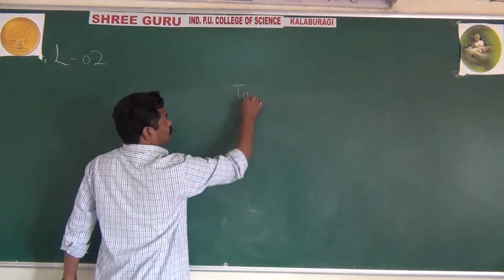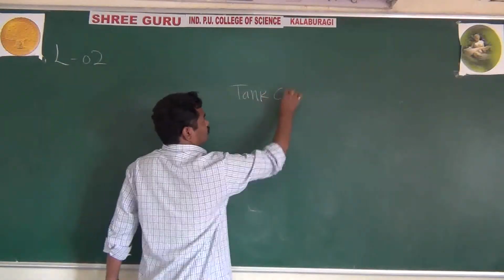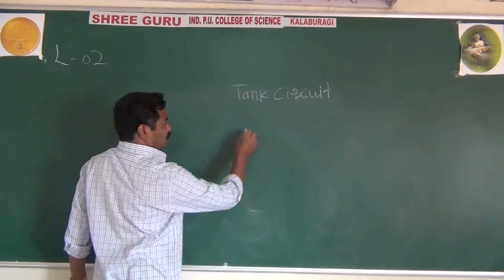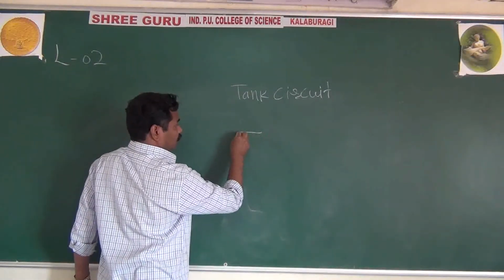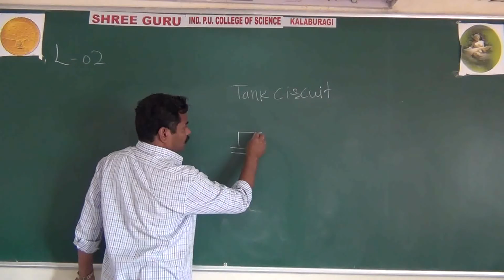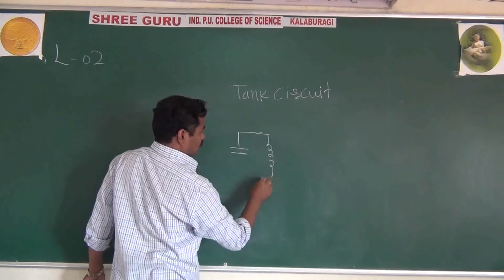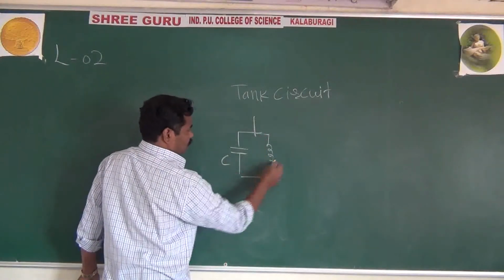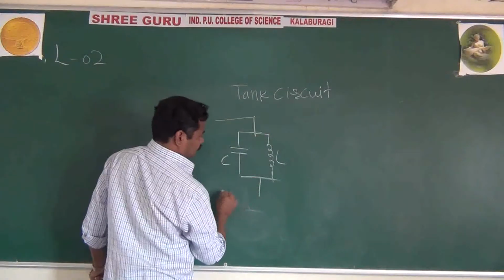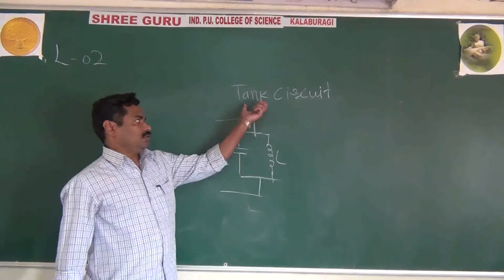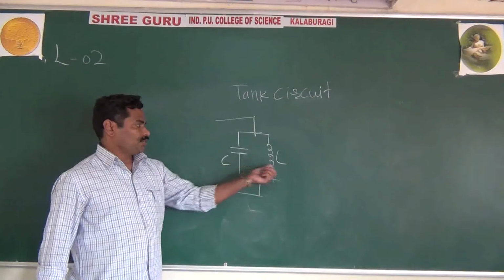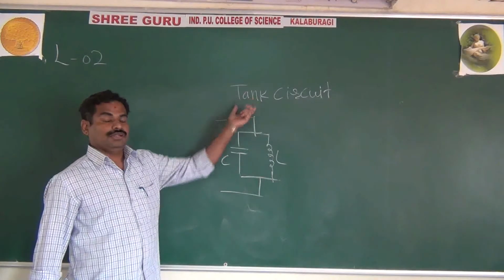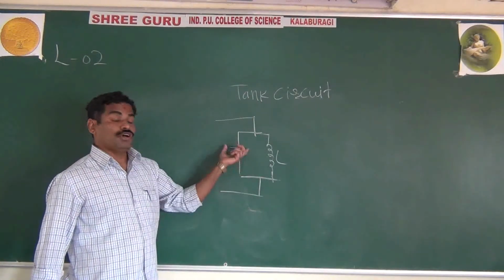Remember, the tank circuit or tuned circuit is having, what is a tank circuit? Nothing but an inductor and a capacitor. They are connected in parallel, C and L. If the capacitor and inductor are connected in parallel, that circuit is nothing but the tank circuit. It is nothing but the tuned circuit, nothing but the oscillatory circuit.